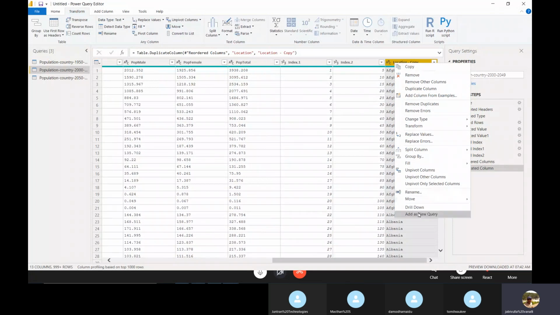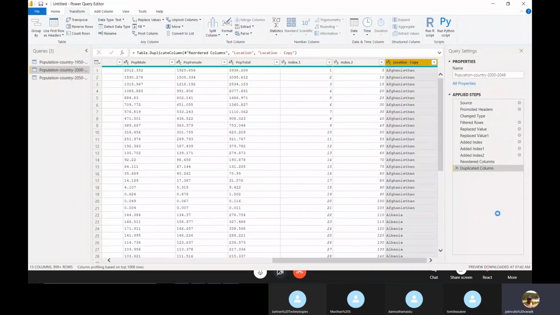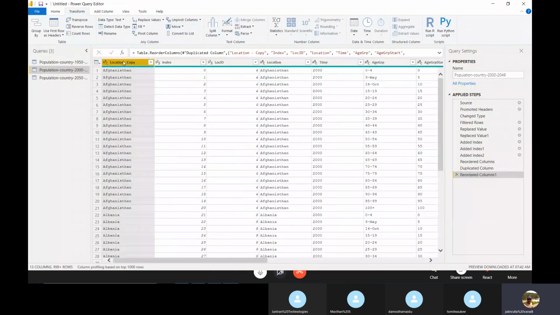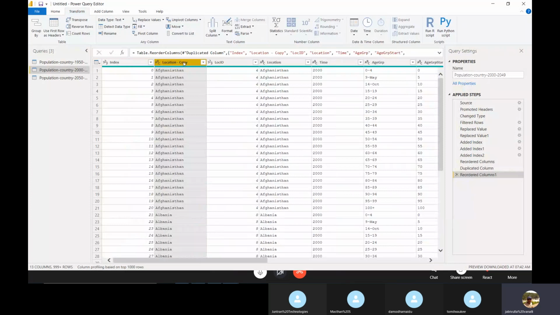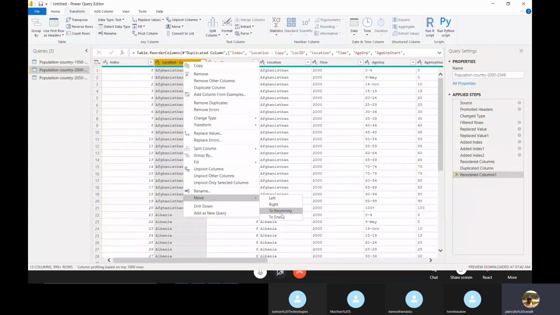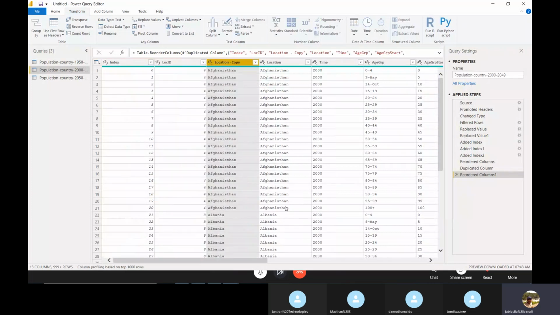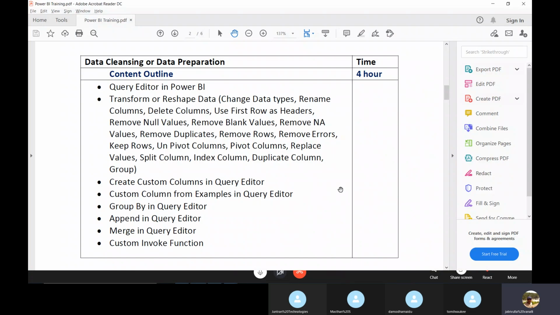You can move this one to the beginning, or move it to the right. So location, location. If you want to compare, you can compare. In this way, we can create duplicate columns.